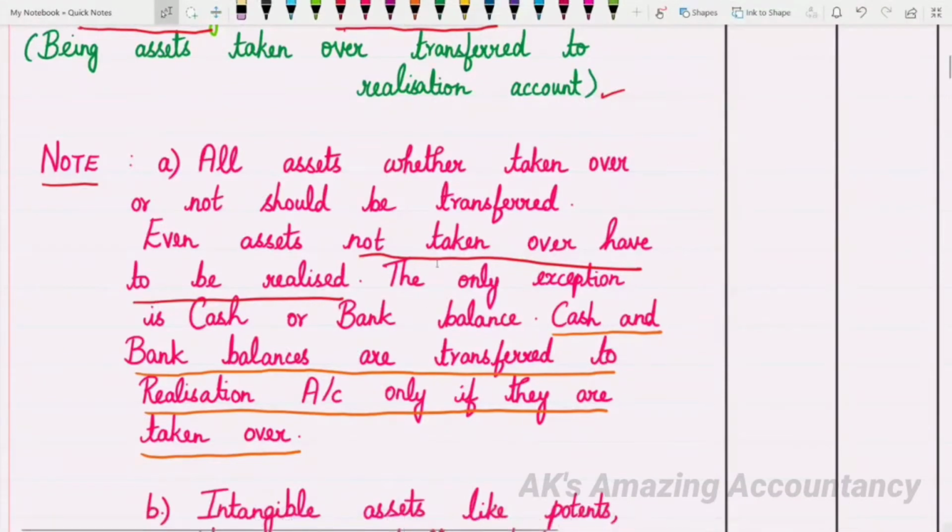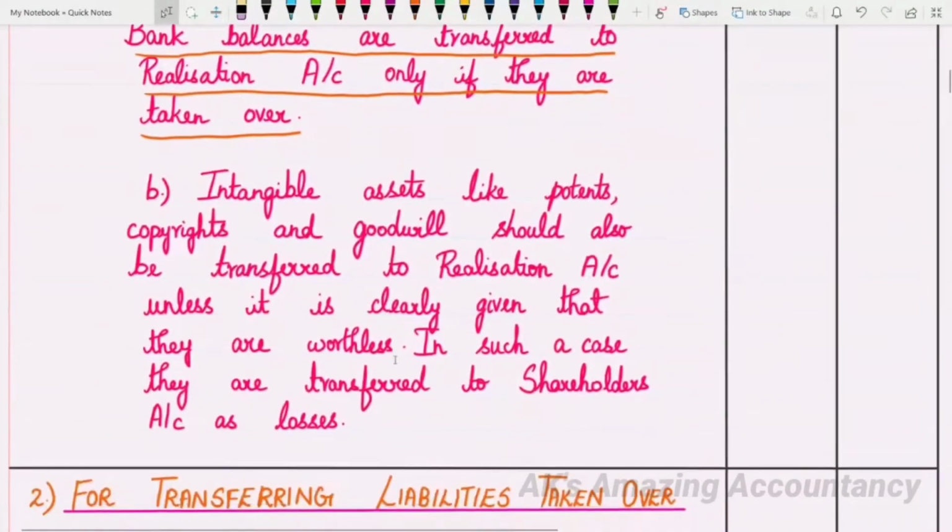So, let us see what is the second important point to be noted here. Intangible assets. See this point. Intangible assets like patents, copyrights, and goodwill should also be transferred to realization account unless it is clearly given that they are worthless. If it is given in the problem that these intangible assets are worthless, then you will not take them to the realization account. Otherwise, even the intangible assets like patents, copyrights, and goodwill will be transferred to realization account.